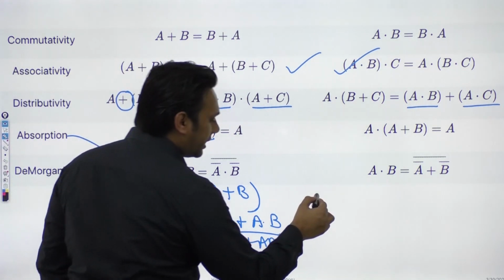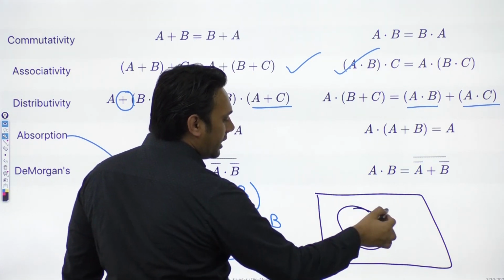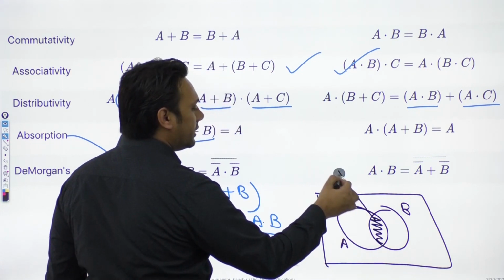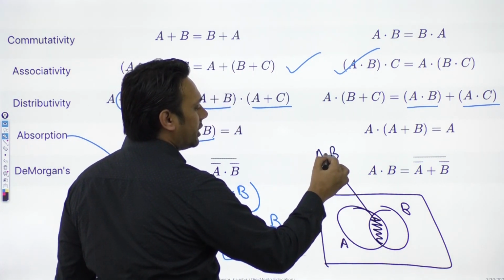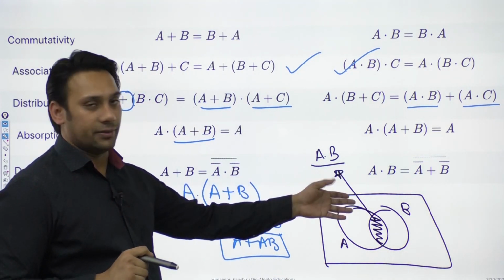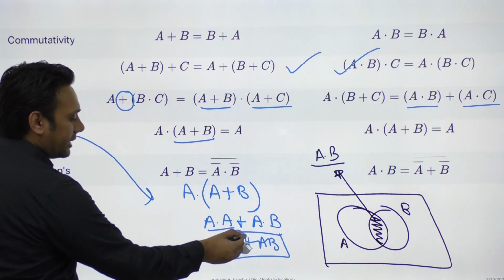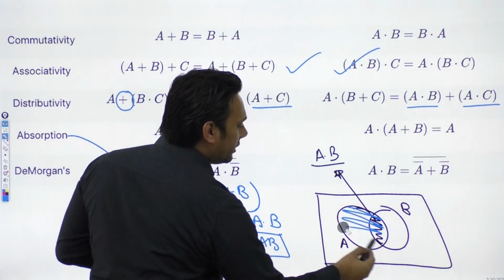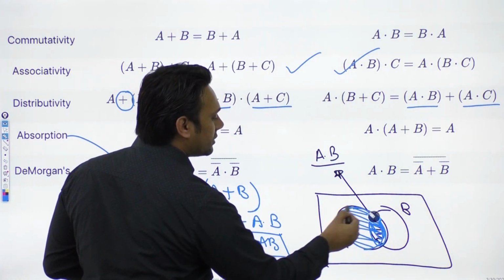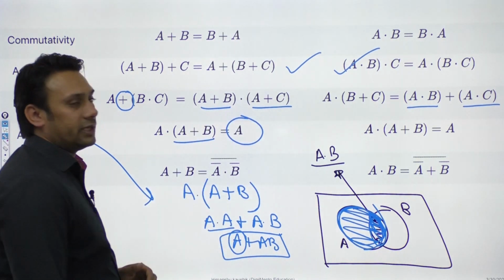Now I can show you with the help of a Venn diagram here. If this is representing A and this is representing B, then this area which is common between them is representing AB, or you can say A dot B or A and B. So here we are trying to take this entire A and OR this entire A with this area. You can clearly see that out of all of this, we are only getting A, so that is why it is equivalent to A only.